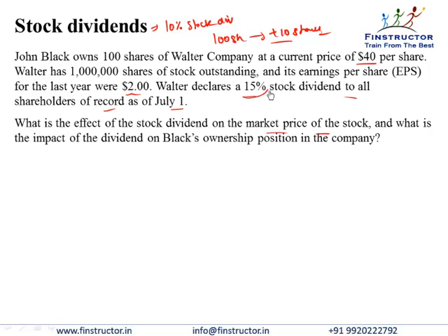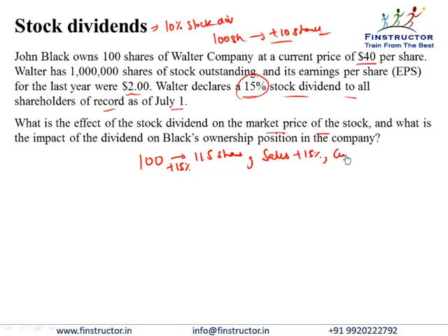Now, a 15% stock dividend implies that somebody who was earlier owning 100 shares of the company will now own 115 shares. That is an additional 15%. Do you think the sales of the company on account of this announcement will also instantly go up by 15%? No?